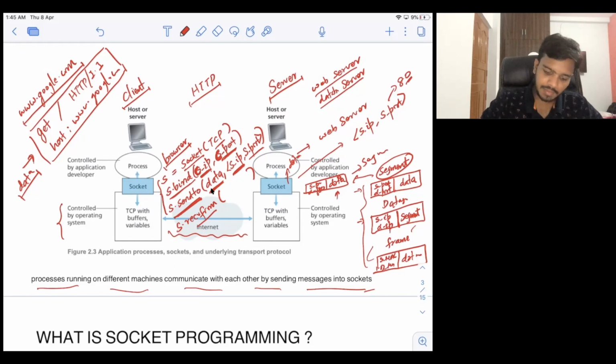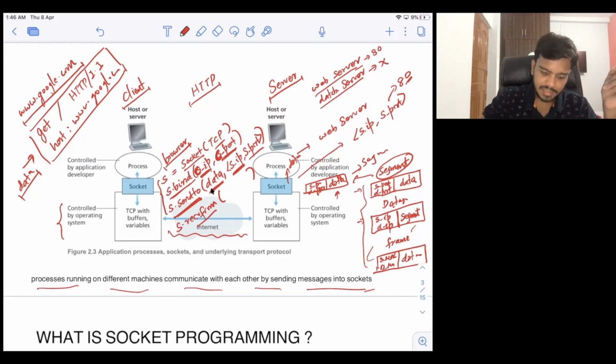So for that, what can happen? They can run on different ports. Both are of course running on the same IP address, the destination IP address or the server IP address here. But to differentiate between the two processes, we can assign different port numbers to them. The web server can run on port number 80 and the database server can run on some port number X, let's say. So these are two different processes.